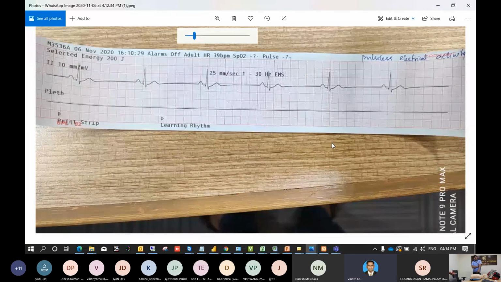While giving CPR, after 2 minutes, stop the CPR, analyze the rhythm, and just monitor this rhythm. At that time we check the patient's pulse. If we check the pulse and there is no pulse, but the monitor is showing this rhythm, this is called pulseless electrical activity. This is also a non-shockable rhythm.